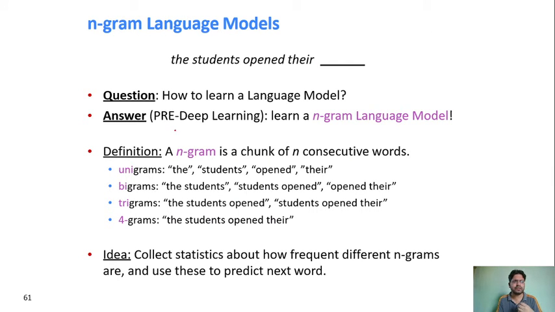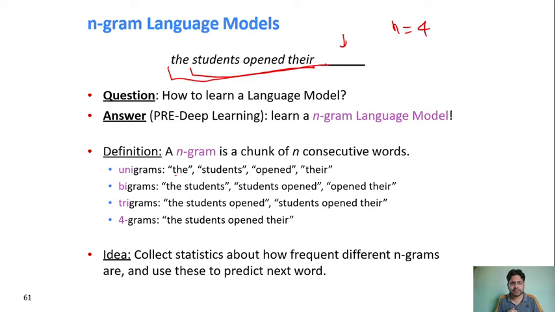So let's first understand what an n-gram language model is. This is a very basic language model, that is the n-gram language model. N-gram language model means how many input words you are giving here. Based on that you are producing the next word. So n is coming from there. So if you say n equal to 4, it means it is a 4-gram language model where you are giving 4 words as input and you are trying to produce the 5th word. Right? This is the n-gram language model. Why does this n-gram represent this? Like unigram, you are giving one word only and producing the next word, bigram you are giving 2 words, trigram means 3 words, 4-gram means 4 words, and so on.